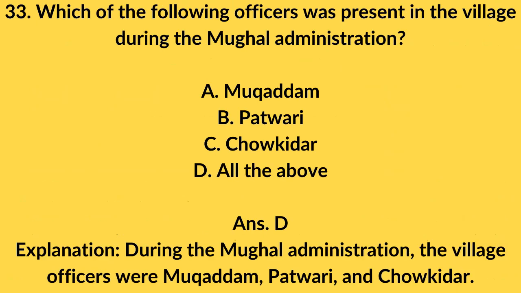33. Which of the following officers was present in the village during the Mughal administration? A. Muqaddam. B. Patwari. C. Chowkidar. D. All the above. ANS D. Explanation: During the Mughal administration, the village officers were Muqaddam, Patwari, and Chowkidar.